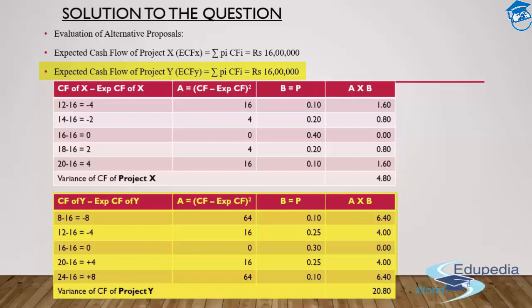So, which is the project which is riskier? Absolutely, that's none other than project Y. Why? Because project Y's variance is much, much higher than the variance of cash flows for project X. So you'll be getting the same kind of reward in both the cases, that is 16 lakh. Which project you should choose will depend on the one which provides the lower standard deviation, the lower variance, the lower amount of risk, and that is none other than project X. So all you need to do is go ahead completely relying on project X.